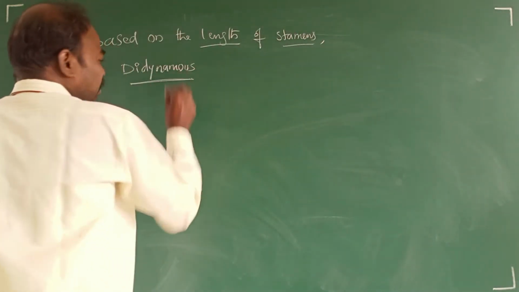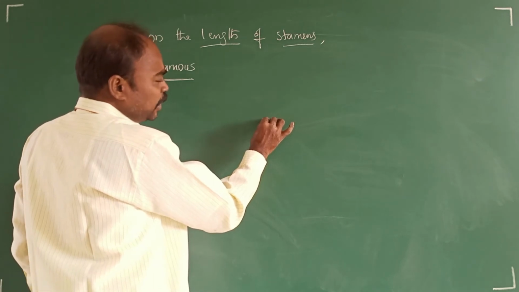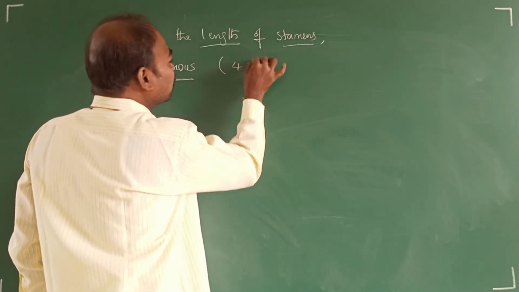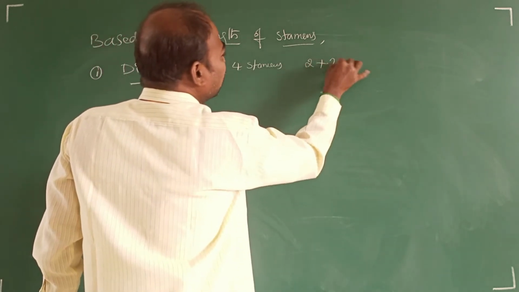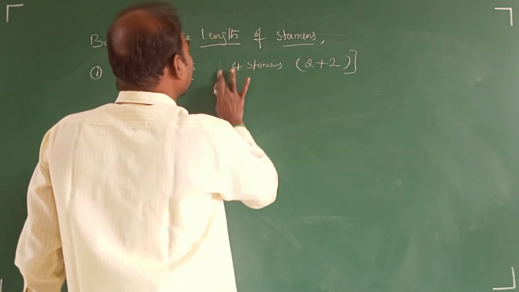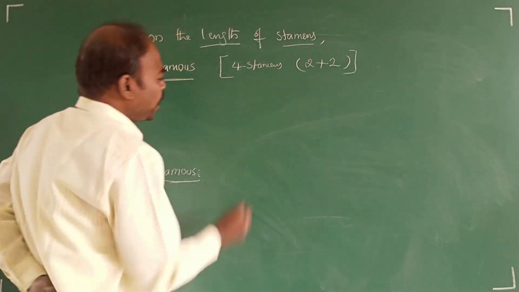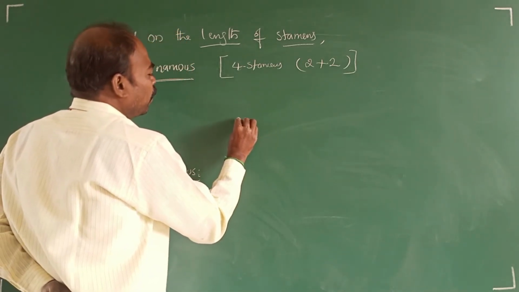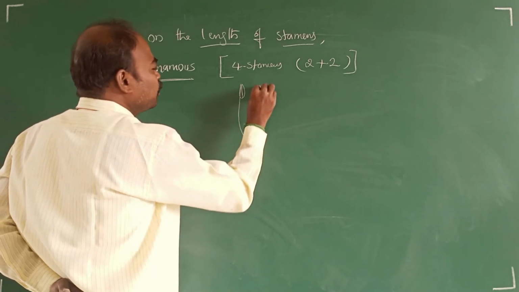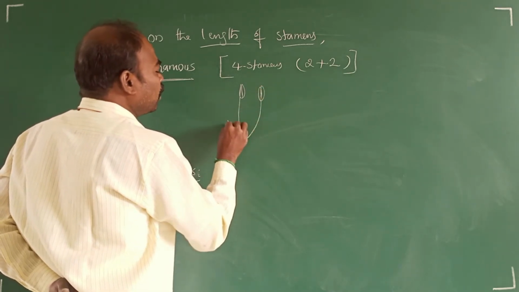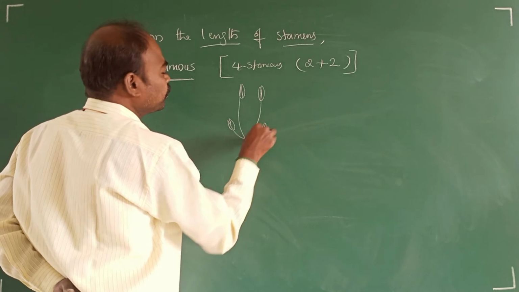What is didynamous? In a flower generally four stamens are there in total. Out of four, they are arranged in a 2 plus 2 condition.